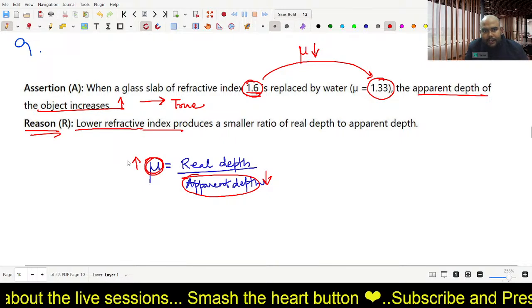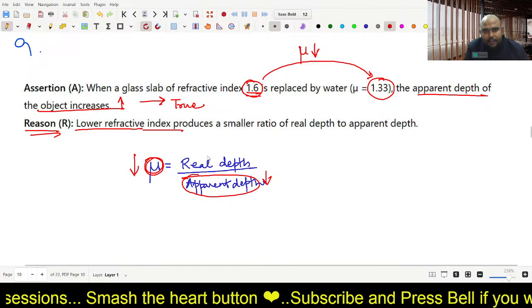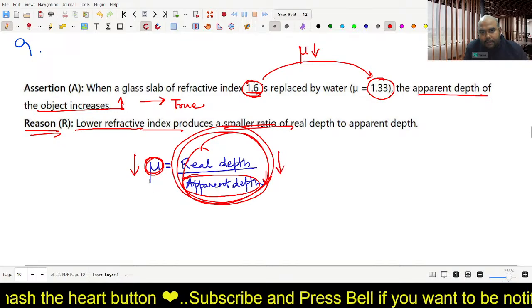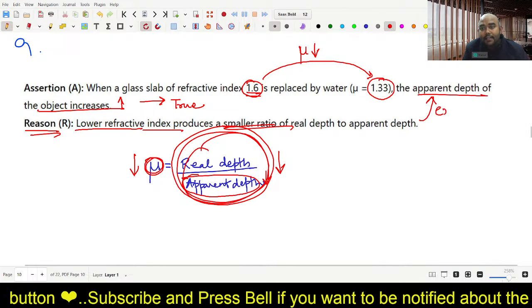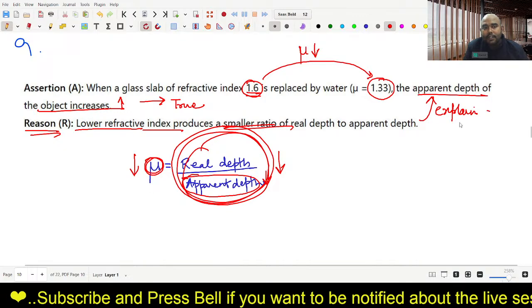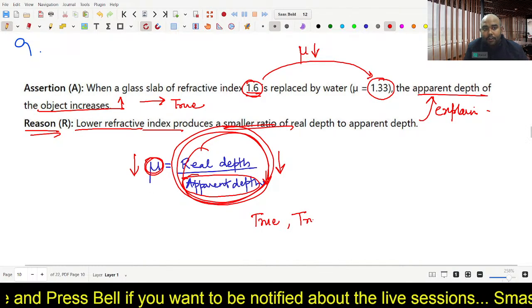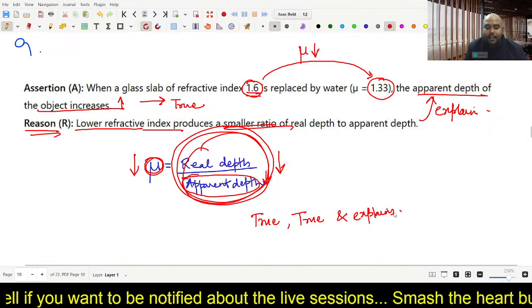Lower refractive index means if mu is small, then this ratio real depth by apparent depth will also be small, and that is also true, and it also explains this assertion. So yes, assertion is true, reason is true, and it also explains the assertion.